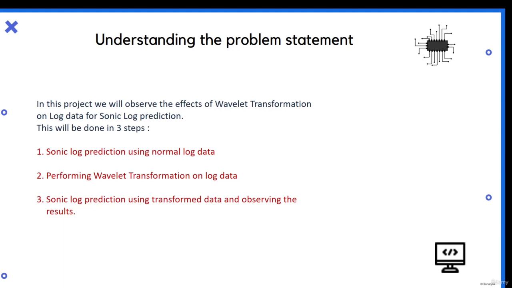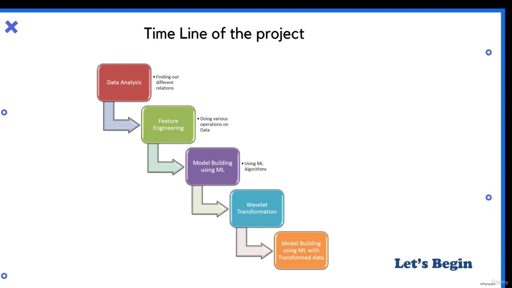By this time you might have an overall idea of what we'll be doing in this project, and as we move forward it will get clearer. The timeline is that first we'll use data analysis techniques, some feature engineering techniques, and the basic data pre-processing techniques. Then we'll build our model, then we'll perform the transformation, then we'll build our model again. This is the whole timeline of the project. It will be a pretty interesting project, and I'll see you in the next section in the notebook exercise.